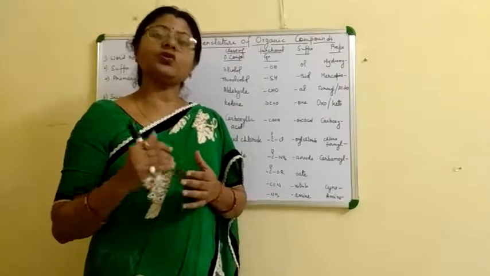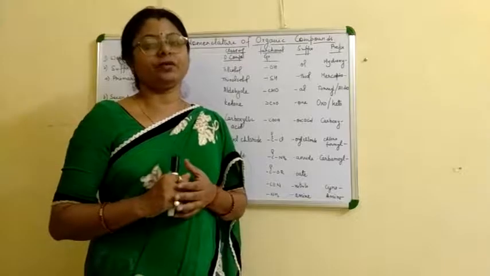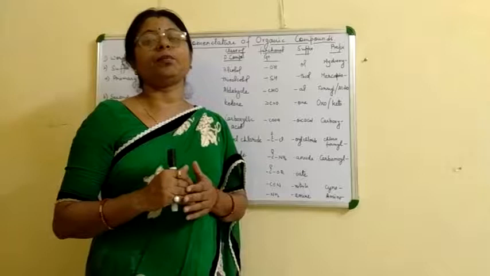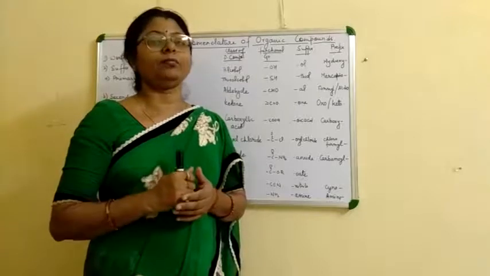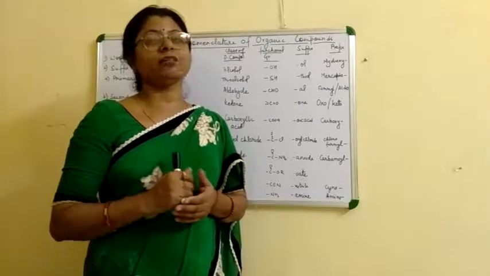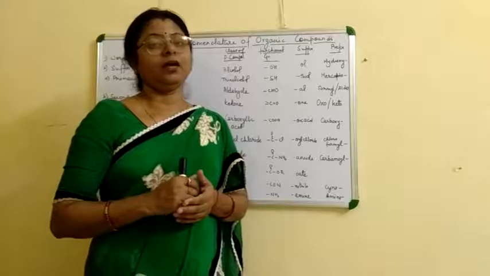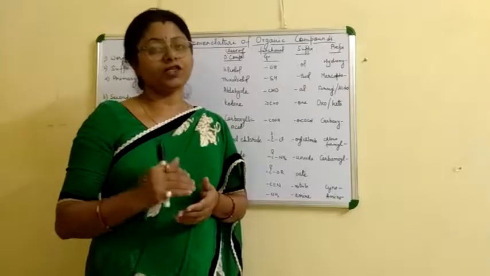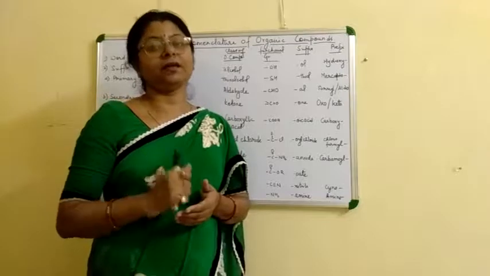It is also known as the parent chain. If an organic compound is made up of one carbon atom, its name is methane. If it is made up of two carbon atoms, and if it is saturated, then it is known as ethane.